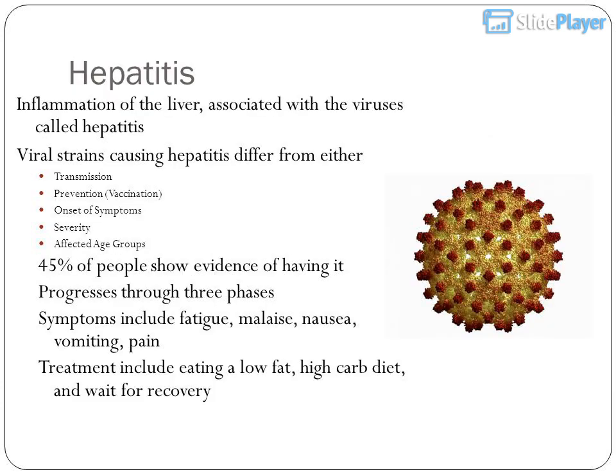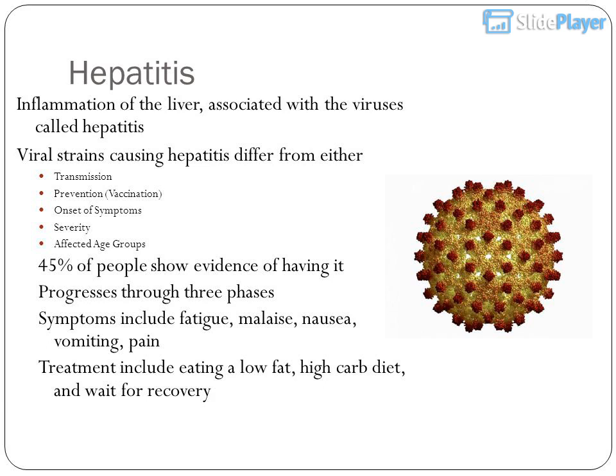Hepatitis. Inflammation of the liver associated with a virus is called hepatitis. Viral strains causing hepatitis differ from each other in transmission, prevention, vaccination, onset of symptoms, severity, and affected age groups.